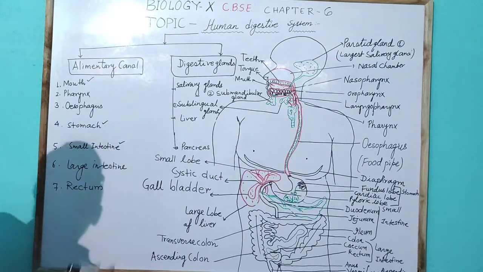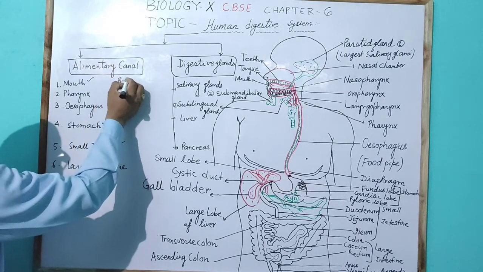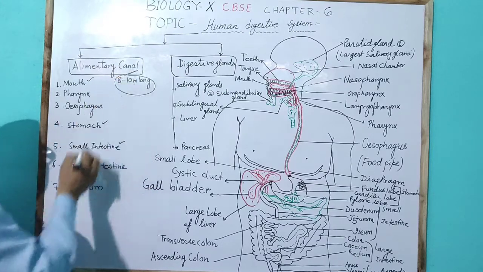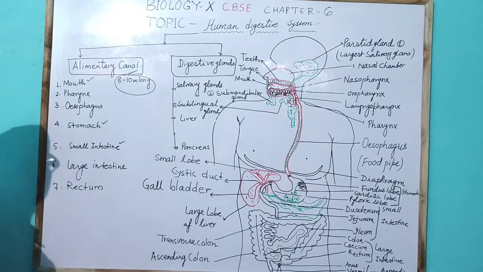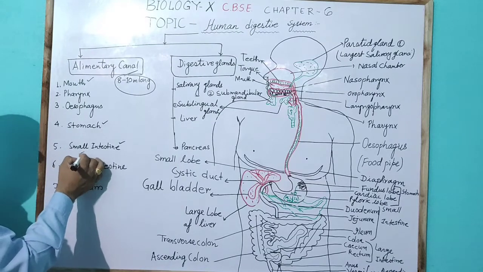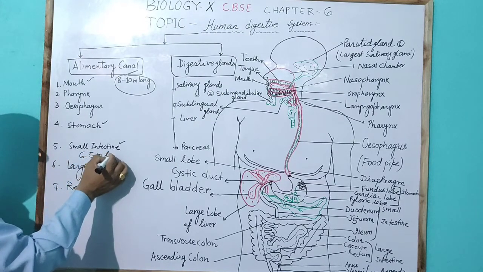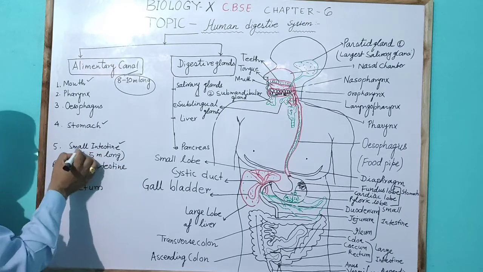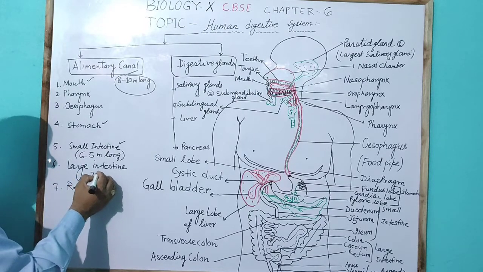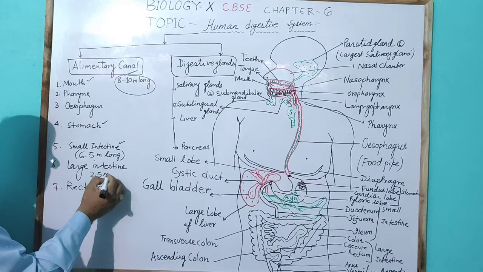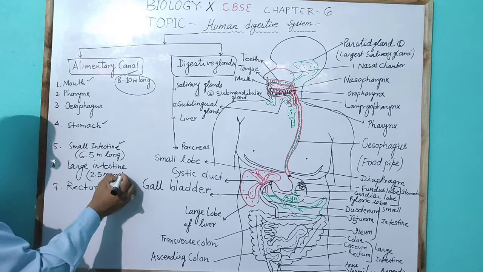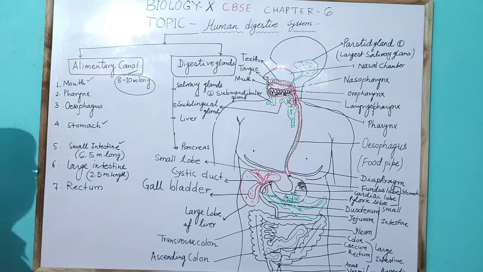The alimentary canal is about 8 to 10 meters long, in which the small intestine is about 6.5 meters long, and the large intestine is about 2.5 meters.